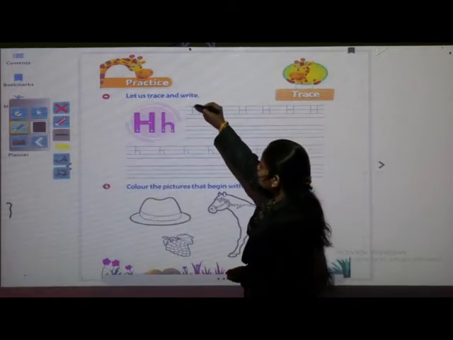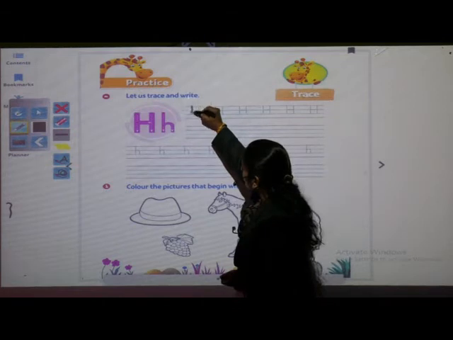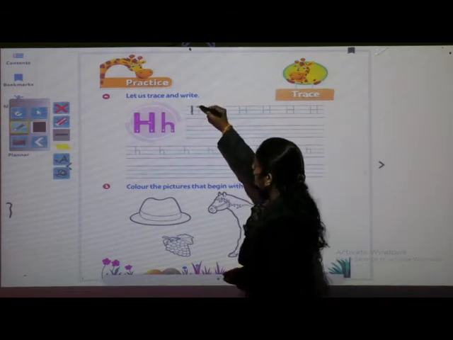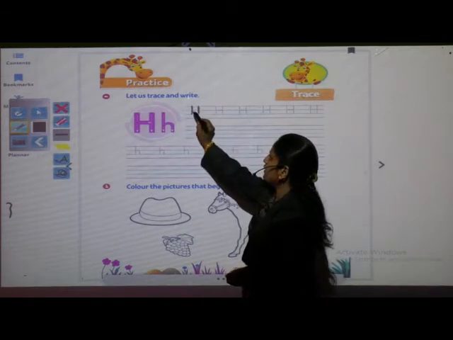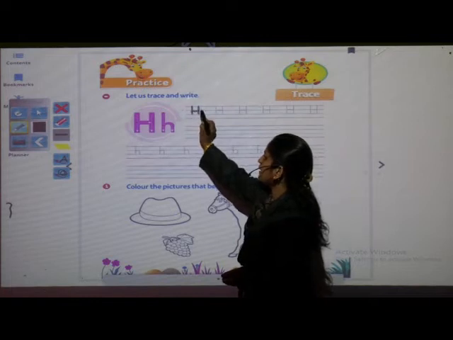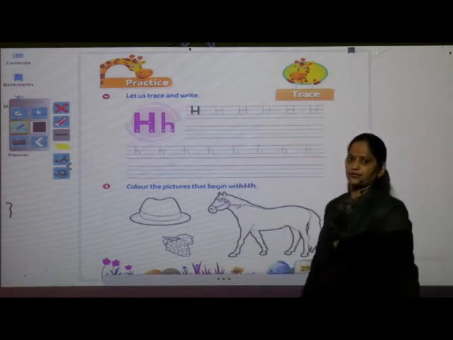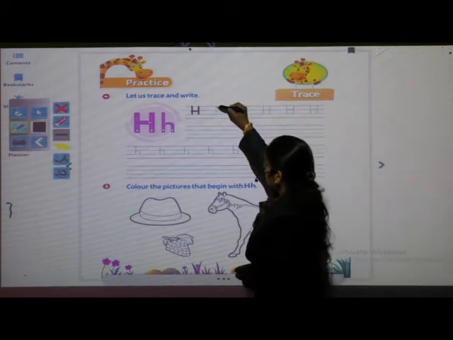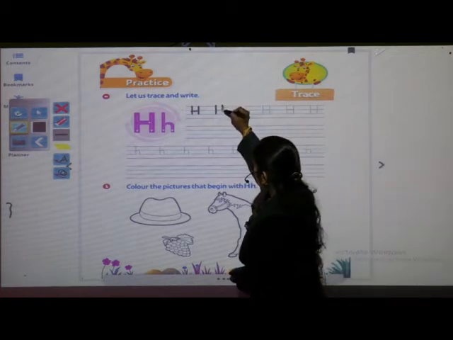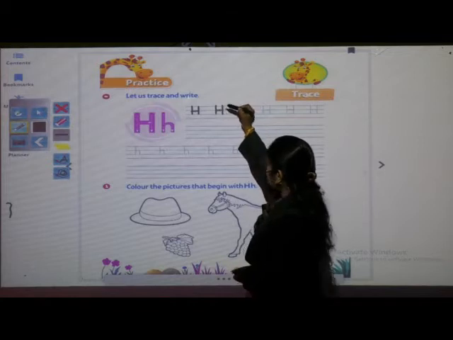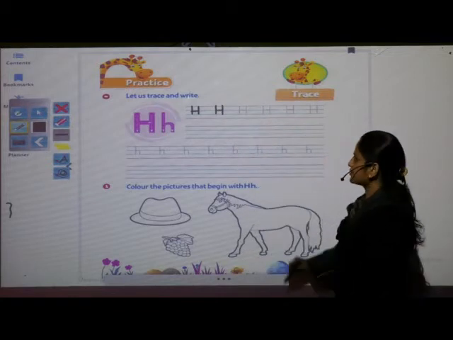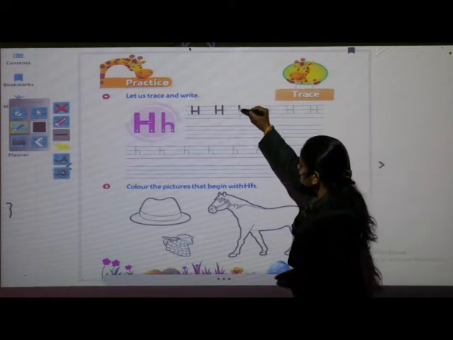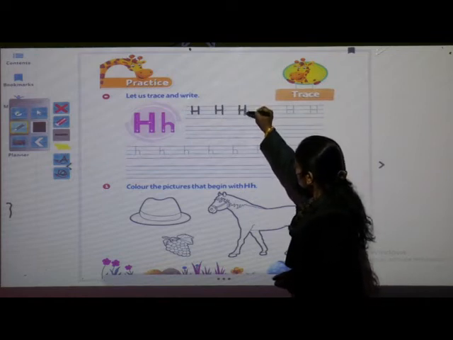Now you have to draw a standing line from red to blue line, one more standing line, and a sleeping line on this blue line. It is capital letter H. Repeat after the teacher, write properly from red to blue line, capital letter H.